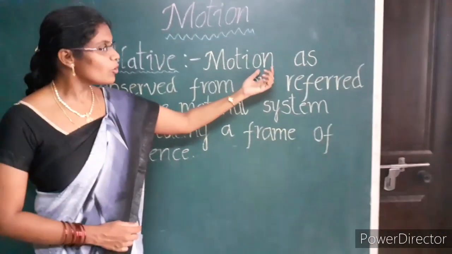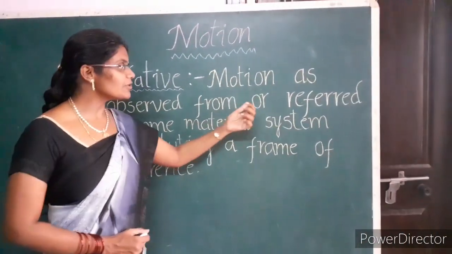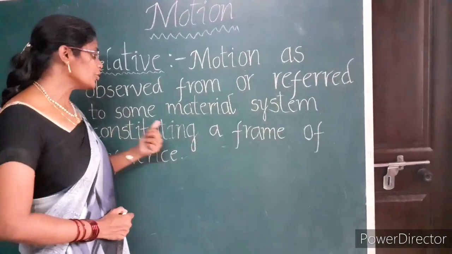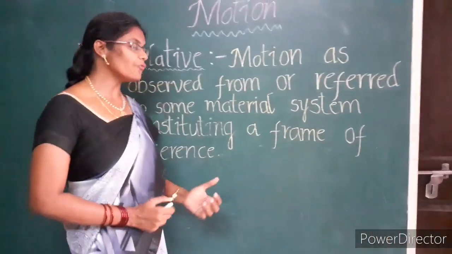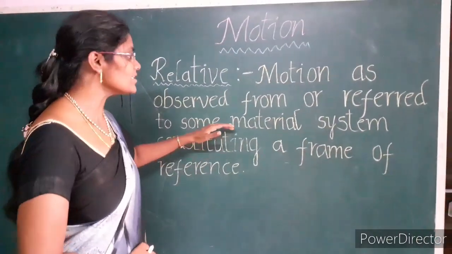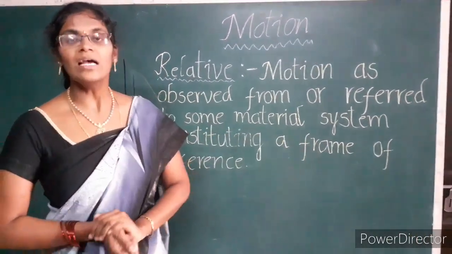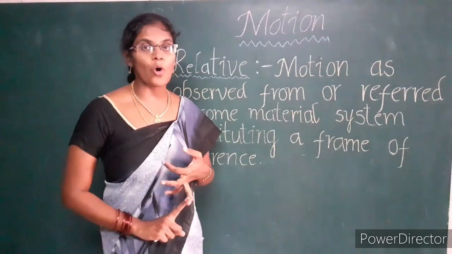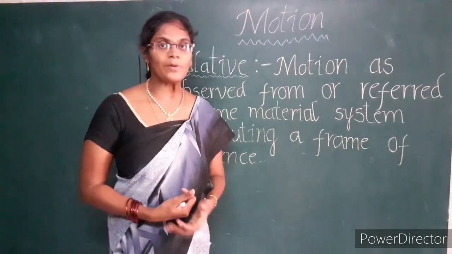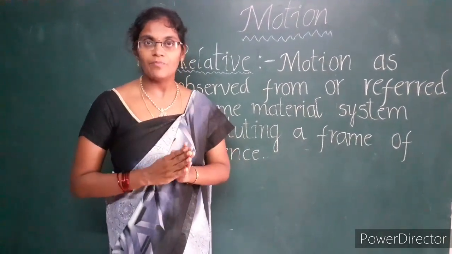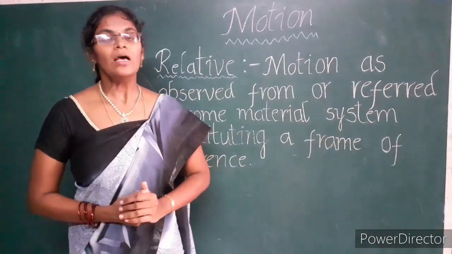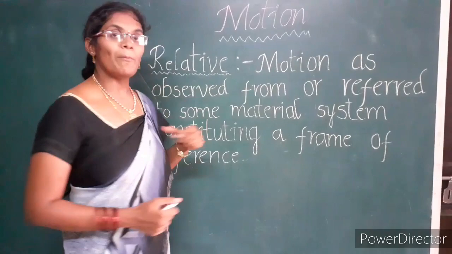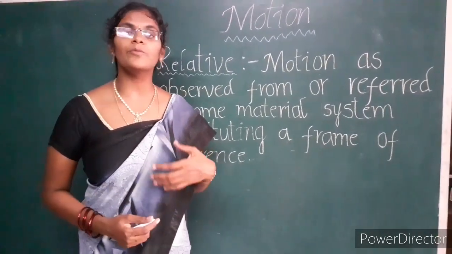Relative means motion as observed from or referred to some material system constituting a frame of reference. Here, material system means any tree or any point or any electrical pole or any other person which is at rest. In simple words, relative means reference point. I will explain this by taking a few examples from your textbook.